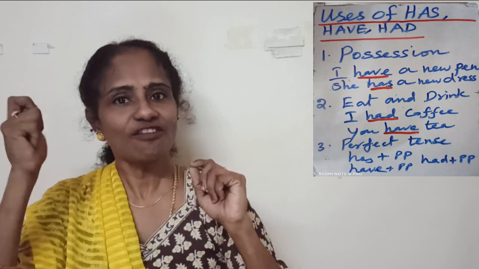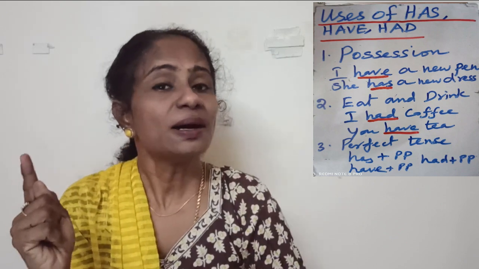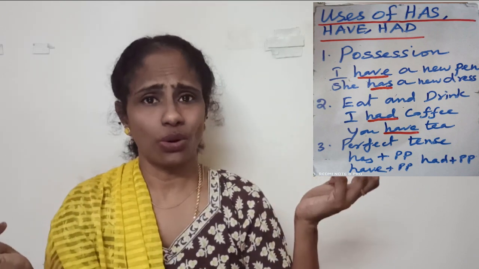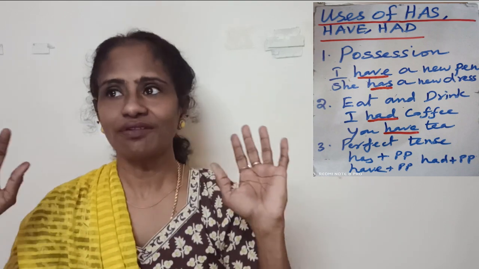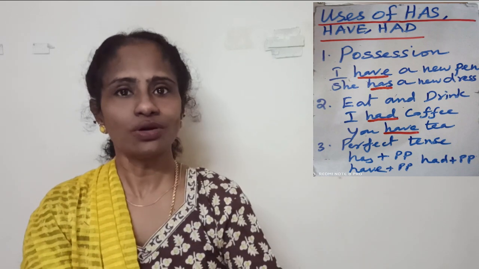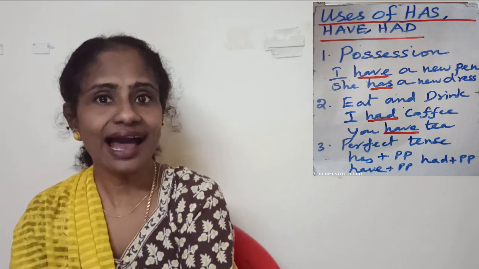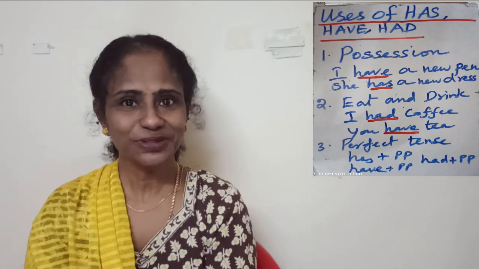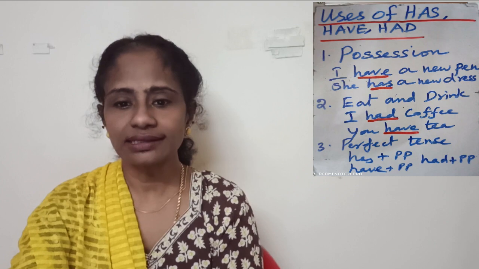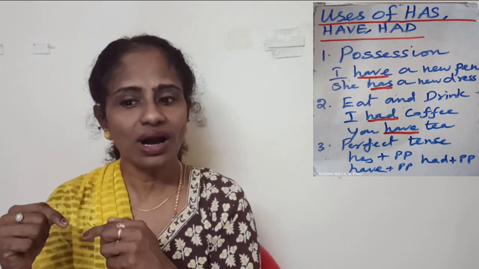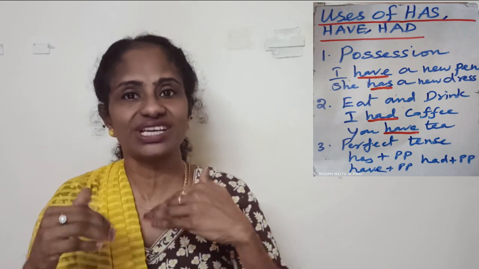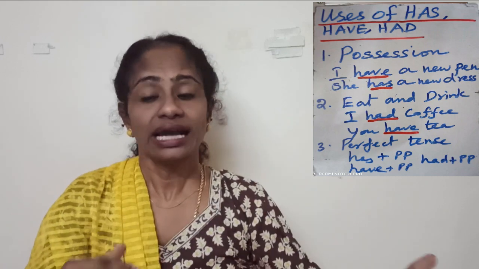Okay, I have a pen, I have a pencil, I have a lot of work, I have a lot of friends, I have a lot of property, I have a lot of books, she has a lot of books. Okay, so in this order also you should not forget. I have, we have, you have, la வந்து he, she, it வரும்போது she has, he has, it has.